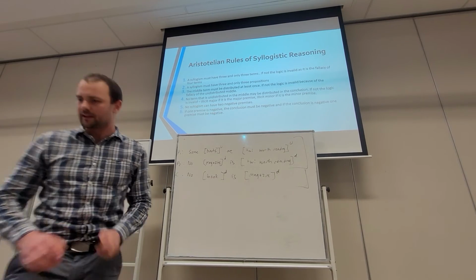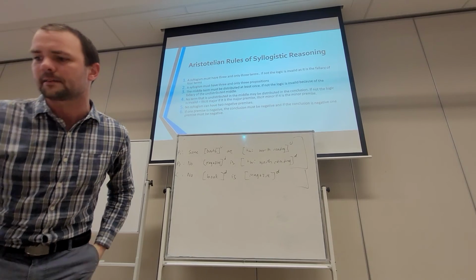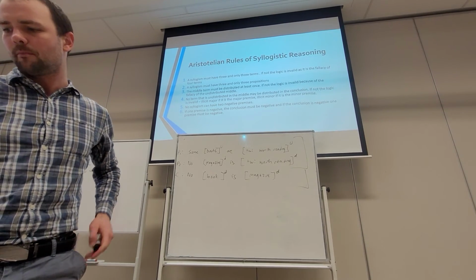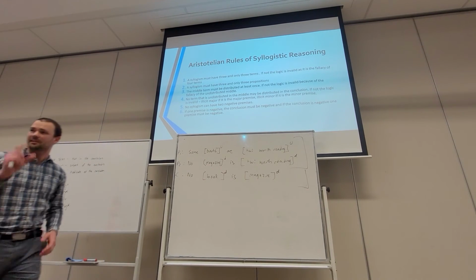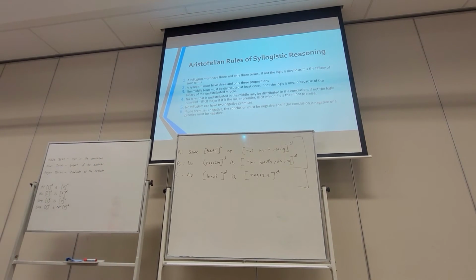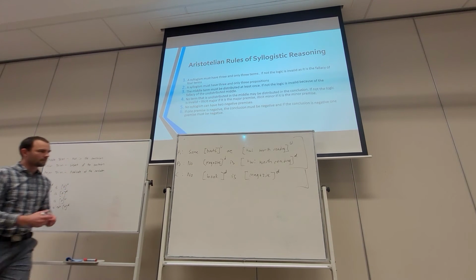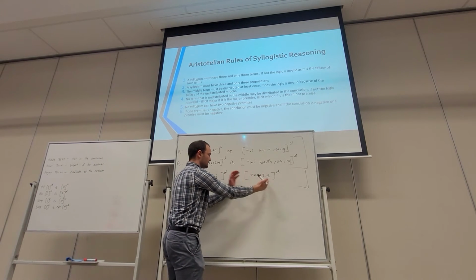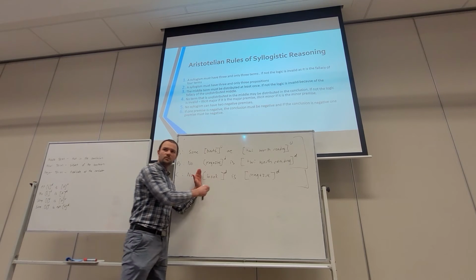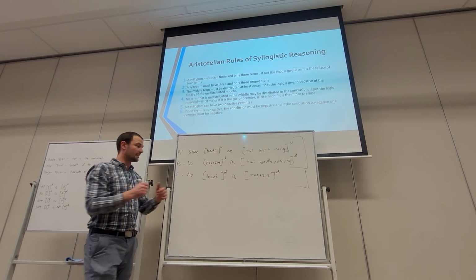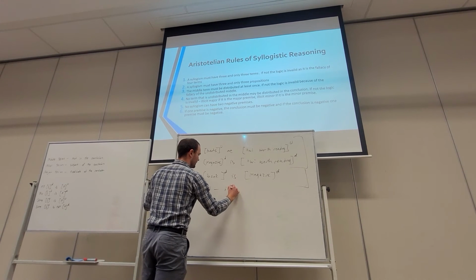Okay? Then let's read it a little bit more carefully. If it's not valid, it's called an illicit major if it's the major premise or the major term, and an illicit minor if it's the minor premise or the minor term. So let's clarify that. Which one is it? The minor term is the subject of the conclusion. Okay, the subject of the conclusion, no S is P. This is the subject of the conclusion. This is where the error occurs. So it's invalid because it's an illicit minor. Invalid because of illicit minor.